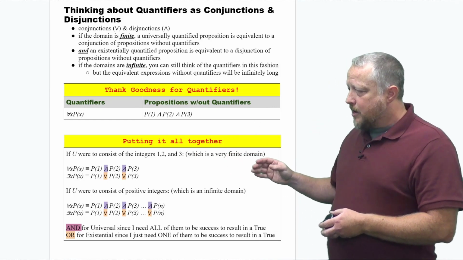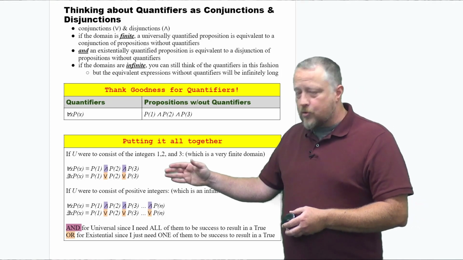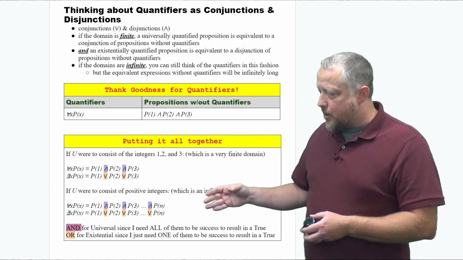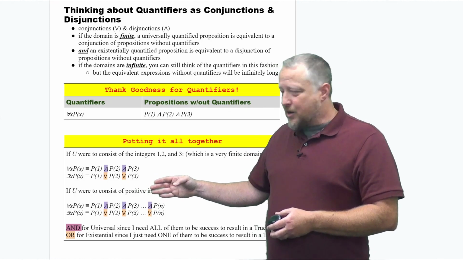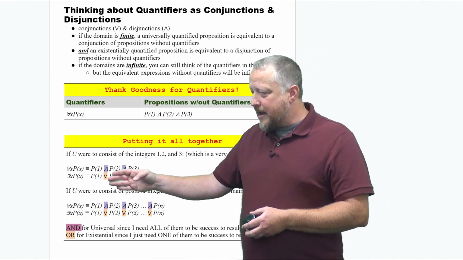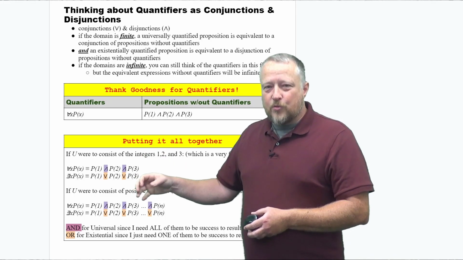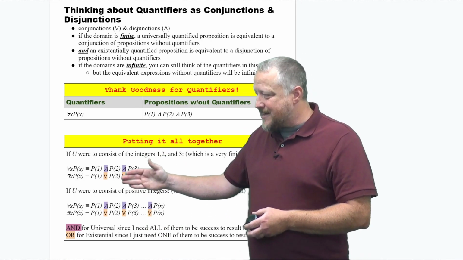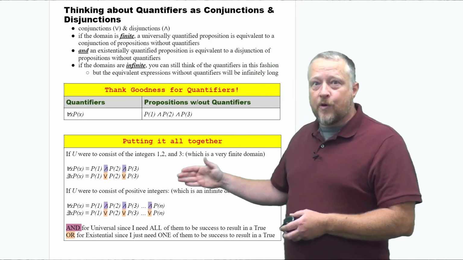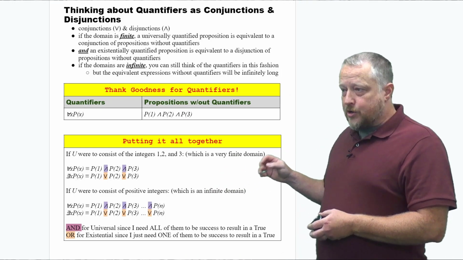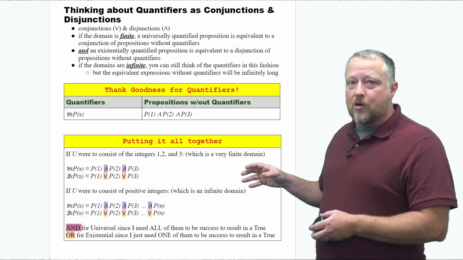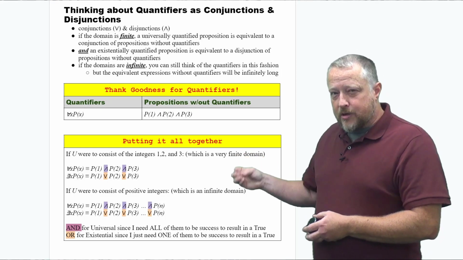Now remember, there is a difference between our universal and existential, which I know you know, but there's also a difference in the symbol too. Because remember, for a universal, they all have to be true. So that's the and symbol that we would use for every single test that we would have. Because remember, for a universal, as soon as we hit a bad one, then the whole thing's false. That's why we're using an and.